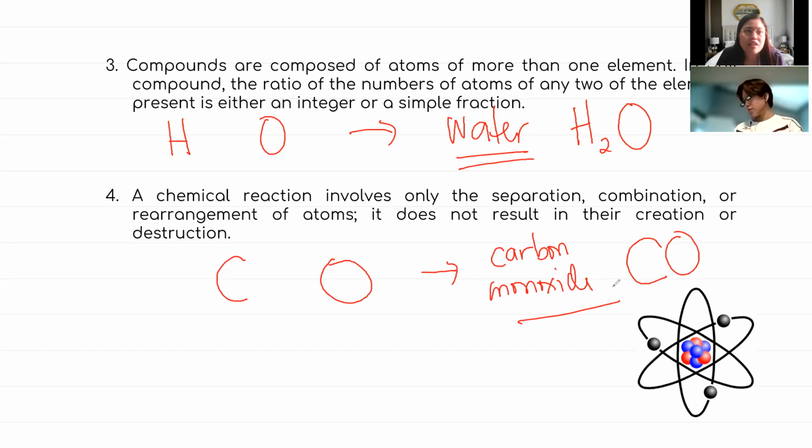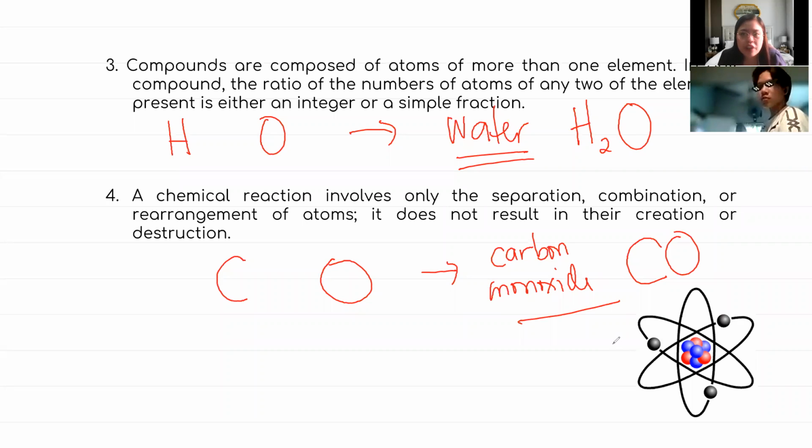So integer is whole number, but sometimes class we have chemical formula na simple fraction yung proportion ng isang element. And then another thing, a chemical reaction involves only the separation, combination, or rearrangement of atoms.